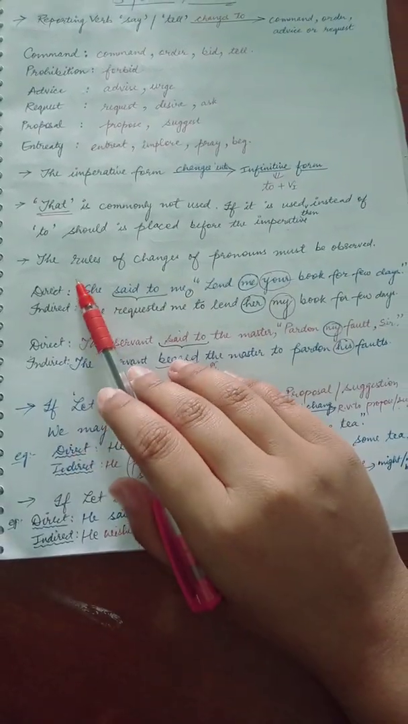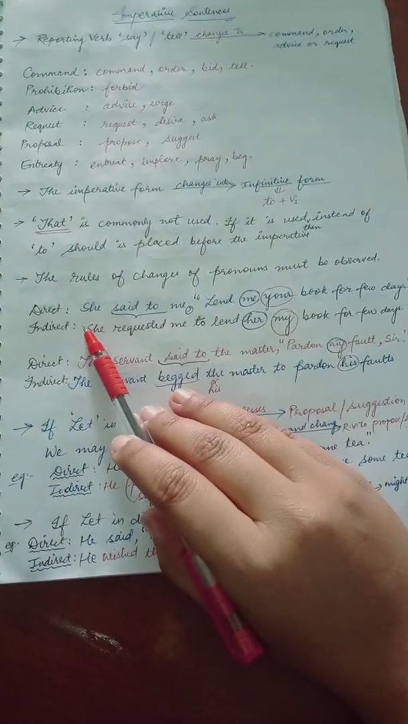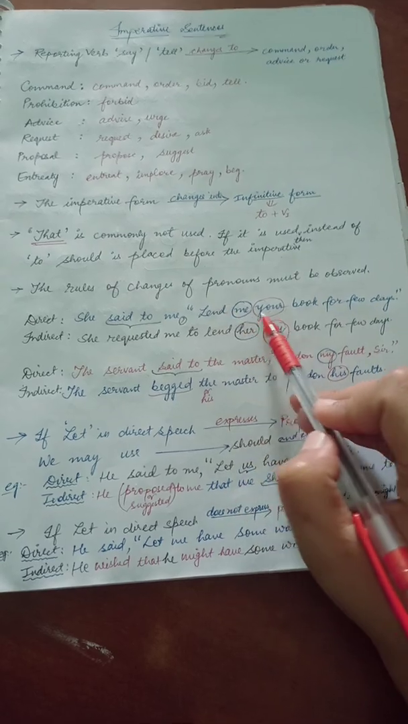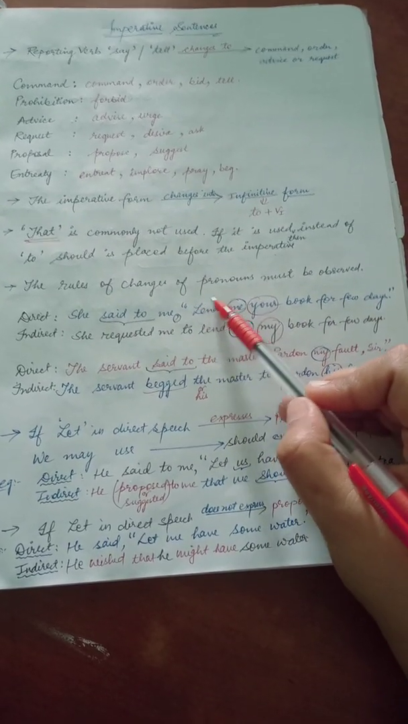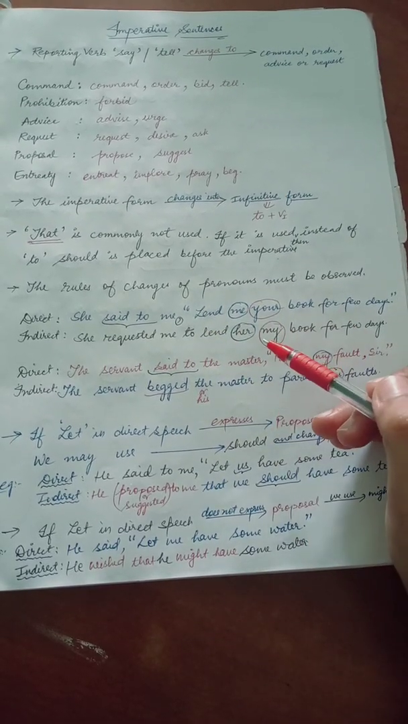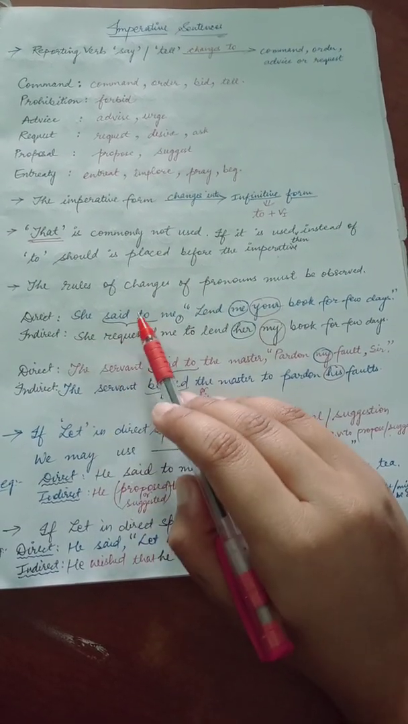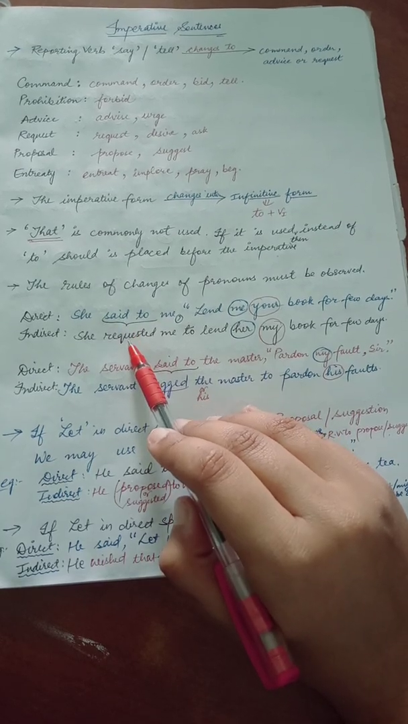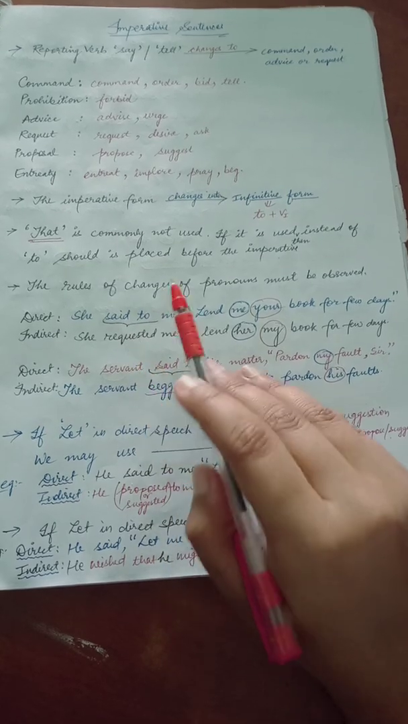Fourth or the fifth one is the rules of change of pronouns must be observed. See, in direct form it is written here, she said to me, comma, inverted commas began, Lend me your book for 2 days. Lend means what? To give. Okay. मुझे अपनी बुक दे दीजिए. तो she is requesting to lend the book, asking, right? तो you can say in indirect form she requested, because said is used here, बच्चों. तो said का past form is, you will add ed into the request, command or whatever is given, right?